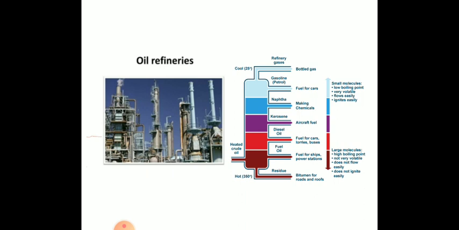Now you can see that petroleum has the lowest boiling point, so it will evaporate sooner, and fuels like diesel have a very high boiling point, so they will evaporate later. The residue of this process also gives us many components, like wax for candles and creams, and bitumen is used for painting. So all the components are taken from just one complex mixture, and that is known as crude oil.